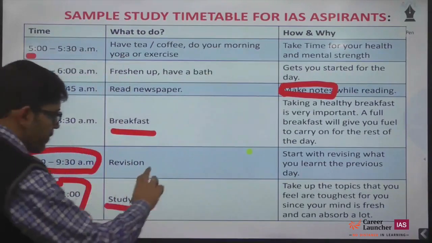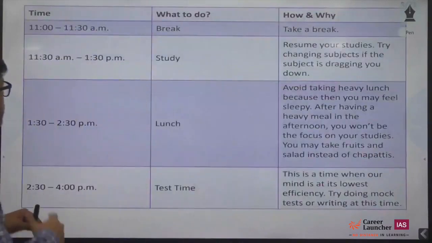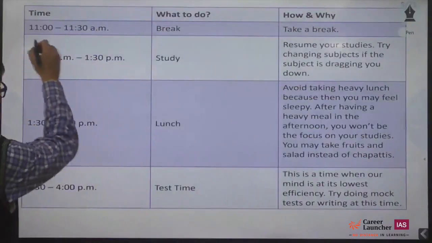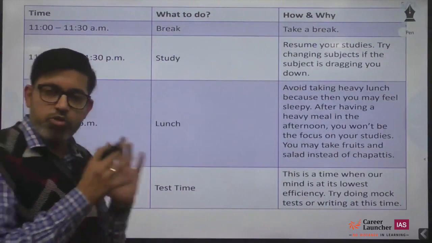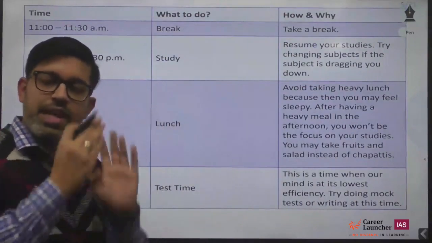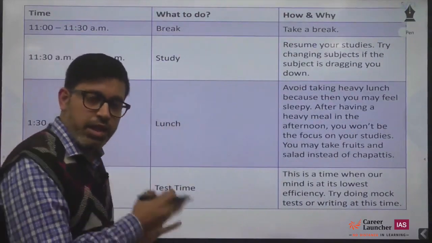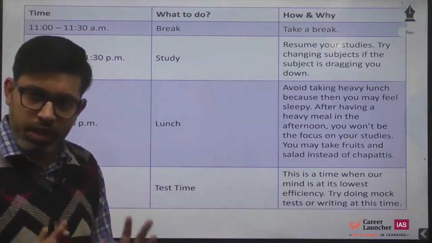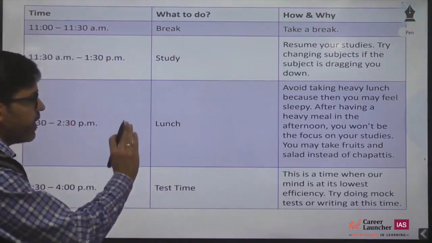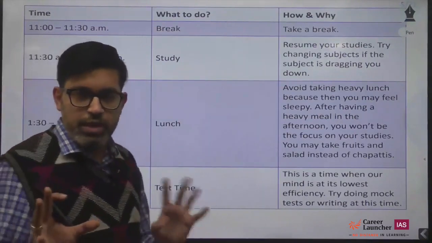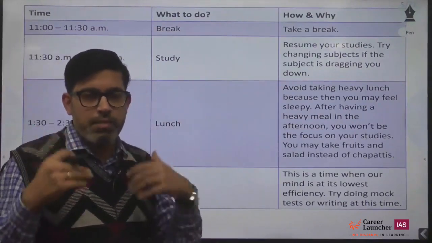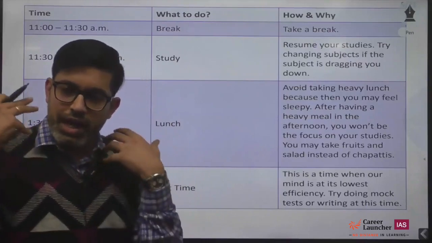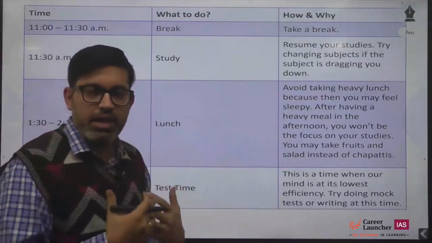Now after 11 o'clock, the next half an hour is a break. I've studied the newspaper in the morning for 90 minutes, then done a 1 hour revision, then a 90-minute study session. Now I will take a break. It's enough for me right now. I'll do whatever I would like to do at this point, just to make sure that my mind freshens up and I can restart my studies afterwards.